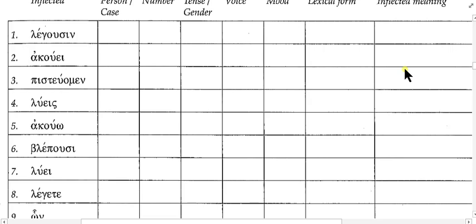Would it be he, she, it speaks? So number 7? Yes, number 7. Okay, yeah. What's the lexical form? The lexical form is always the present active indicative first singular. It's luo, right? What does the word luo have to do with? Speaking or loosing? It's loosing. So how would we translate this?